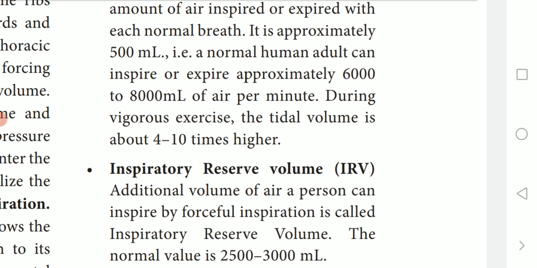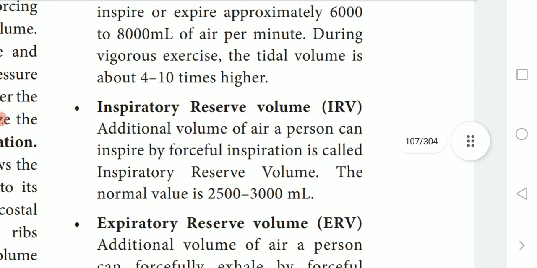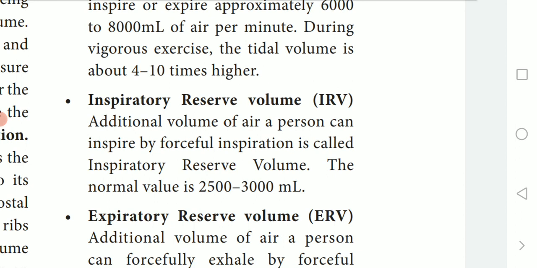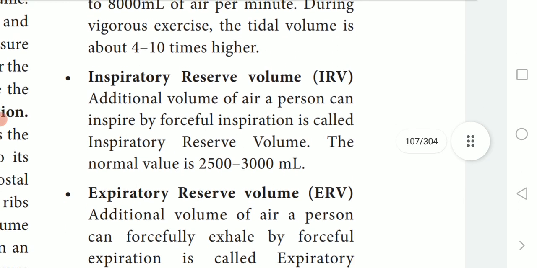The next one is IRV. What is IRV? Inspiratory reserve volume, which means the additional volume of air a person can inspire by forceful inspiration is called inspiratory reserve volume. If a person breathes in additional air forcefully, that is what we call IRV. The normal value is 2500 to 3000 milliliters.